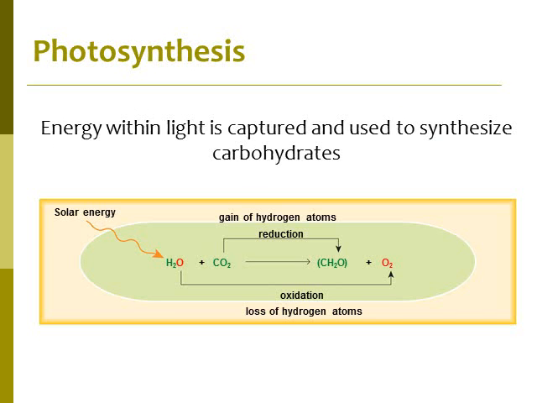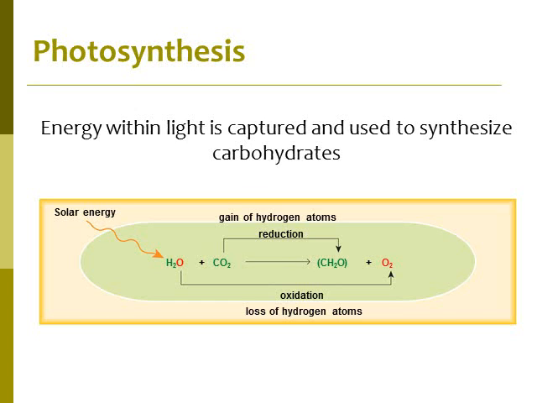So here is that equation. So what happens is that organisms that do photosynthesis, they take energy within light, they capture that energy, and then they use that energy to synthesize a molecule, specifically to synthesize a carbohydrate. And then in addition, we can also see where the different gases come into play. So our reactants, we're going to have solar energy coming in, where we need water, and then carbon dioxide. So those are the three things that we need in order to do photosynthesis.